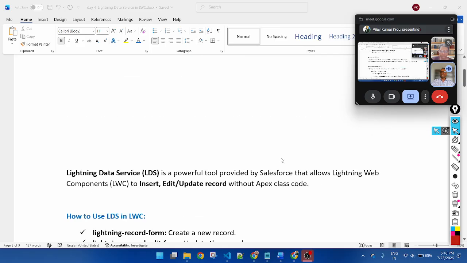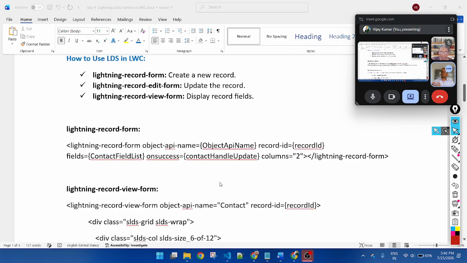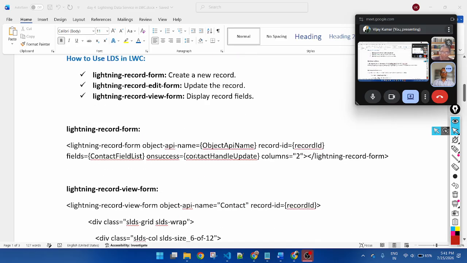And we can insert a record once we click on the button. So all of the record edit, insert, and view will work without writing an Apex class method. We only use elements. You can see these are the elements.